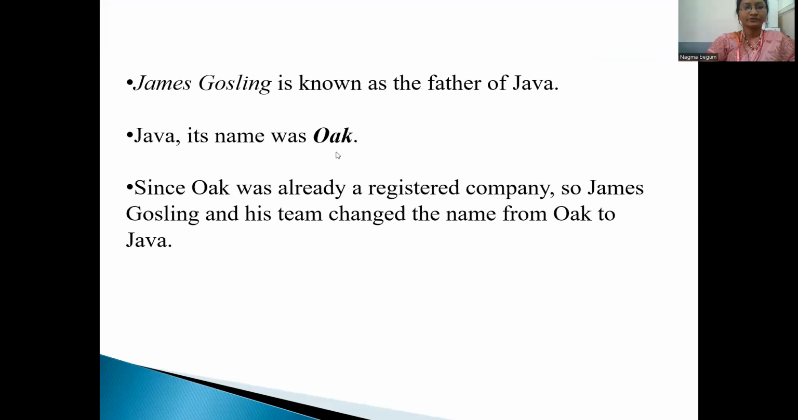James Gosling is known as the father of Java. Java's original name was Oak, but since Java was already a registered company, James Gosling and his team changed the name from Oak to Java.